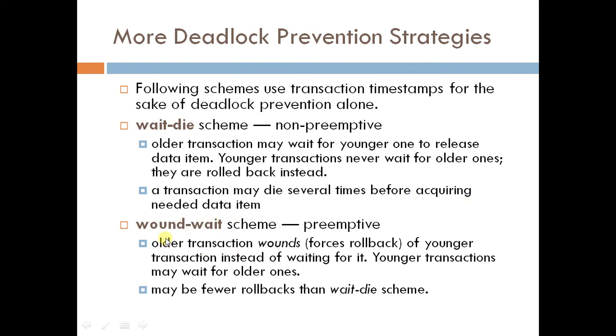Another variation of this scheme is wound-wait. This is preemptive. Preemptive means a transaction can kill another transaction. As you can see, an older transaction can wound, or forcibly roll back, a younger transaction instead of waiting. And the younger must wait for the older ones. In this case, there will be fewer rollbacks than in the previous scheme.